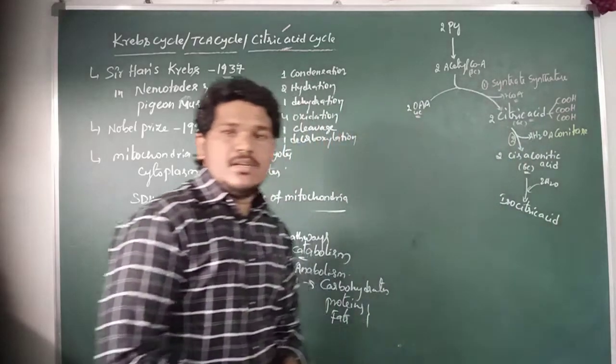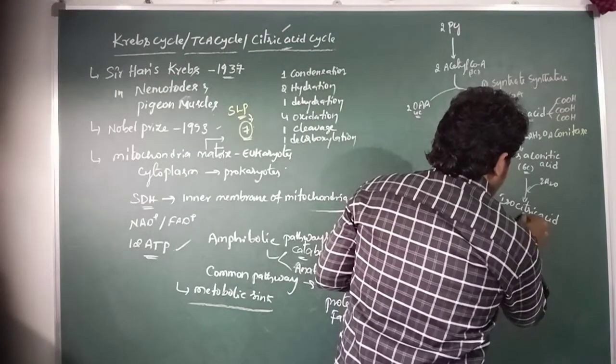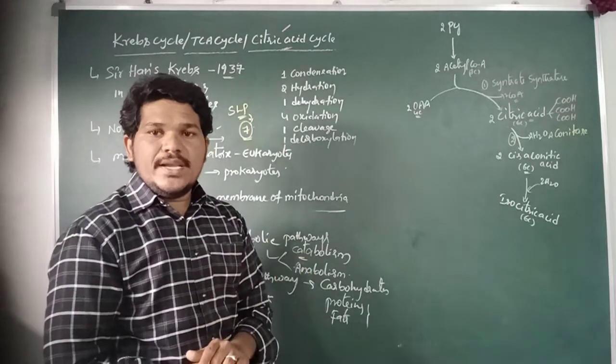Isocitric acid is also a 6 carbon compound which is produced after the hydration reaction.